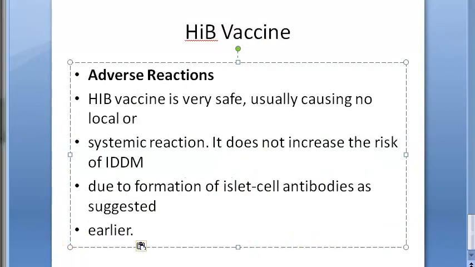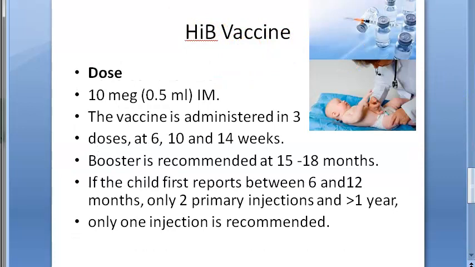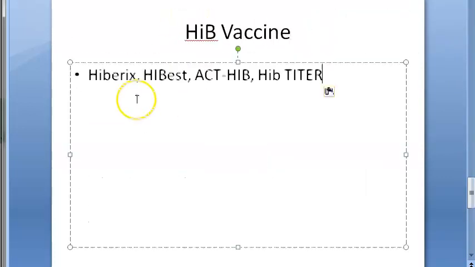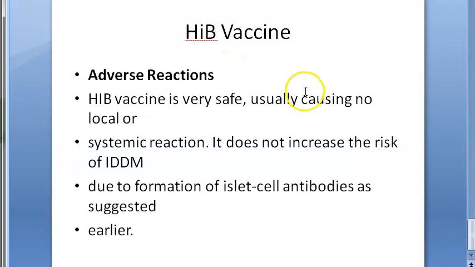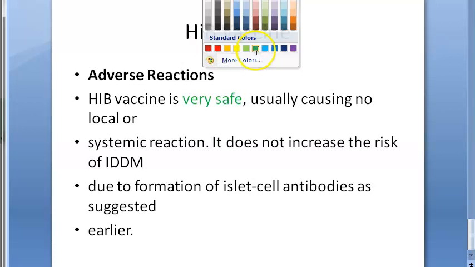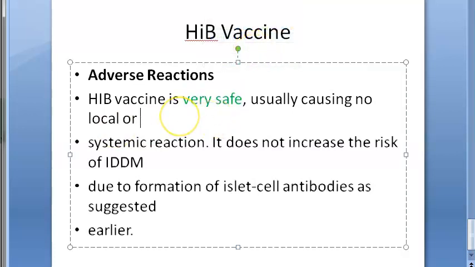So this vaccine, let us look at the adverse reactions. Before that, let us look at the brand names it's available as. Brand names it's available as are all these. HiB. If you see, you will identify the rest, isn't it? Everywhere there's a HiB, so no need to worry. Adverse reactions, guys: this vaccine is very safe. They are using this terminology for HIB vaccine, very safe. Usually causing no local or systemic reaction.